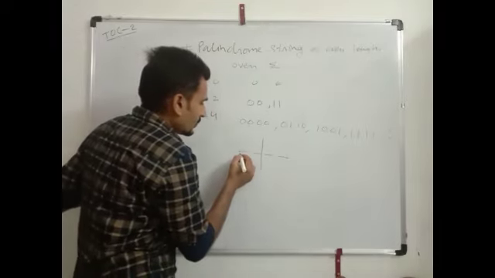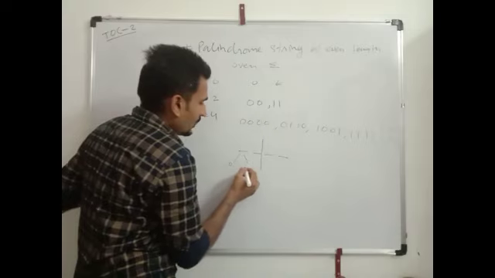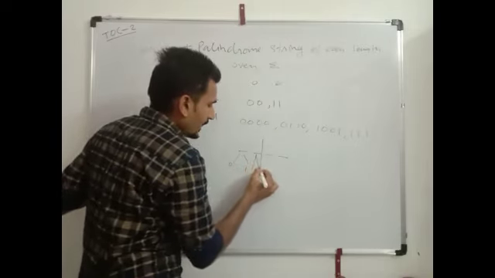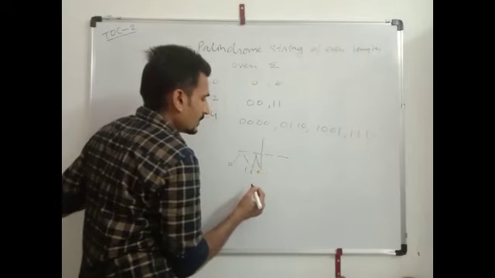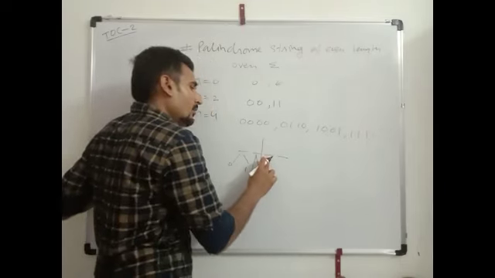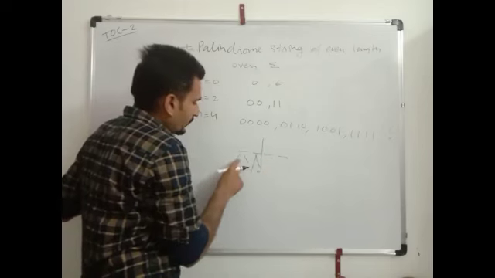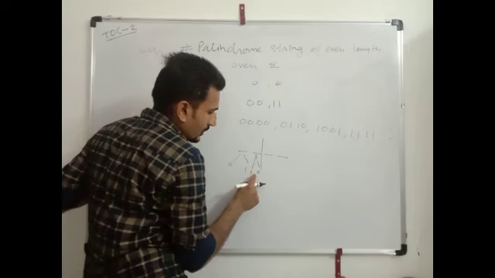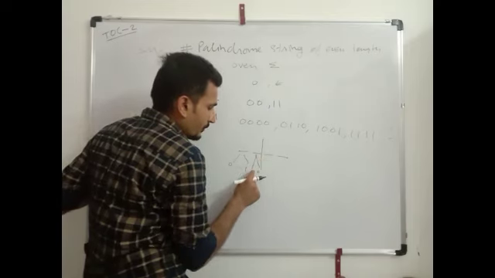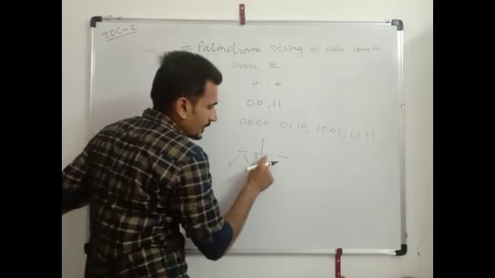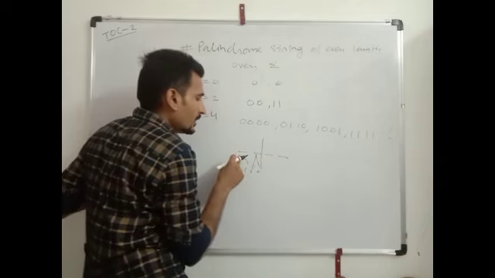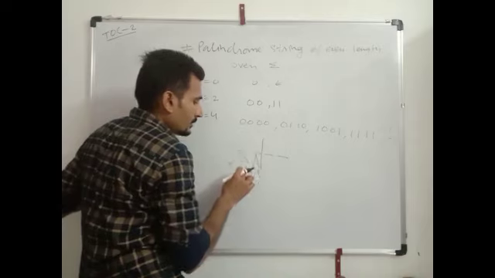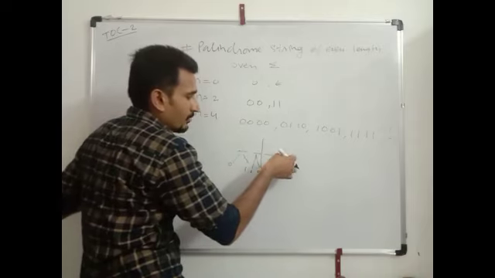Here two possibilities, 0 and 1, can be placed. But here only one possibility, because if we put 0 here, then it will come 0 there. If we put 1 here, then it will come 1.